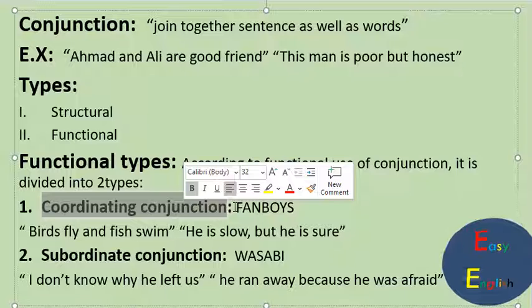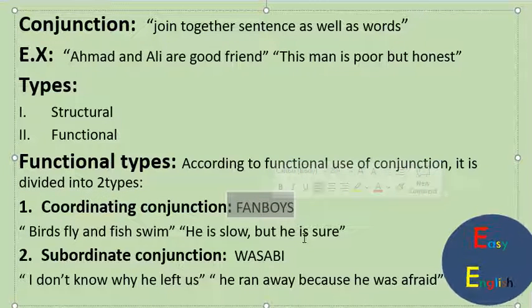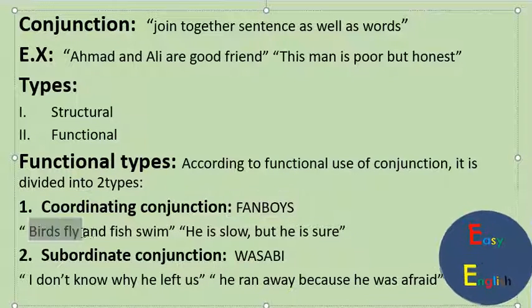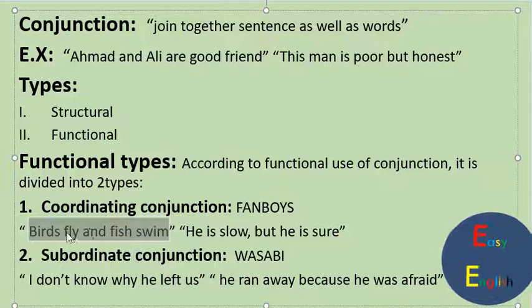Here we can use the code FANBOYS to understand what is the coordinating conjunction. FANBOYS means F for, A and, N nor, B but, O or, Y yet, S so. These are all the conjunctions which are included in coordinating conjunctions. For example, birds fly and fish swim. Here birds fly is one sentence and fish swim is another sentence, which can convey their meaning by themselves, joined by a conjunction which is "and", a coordinating conjunction.